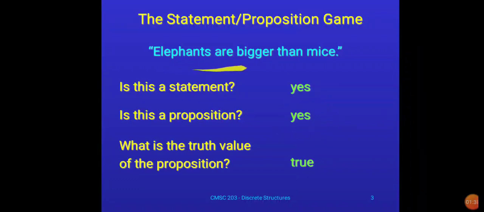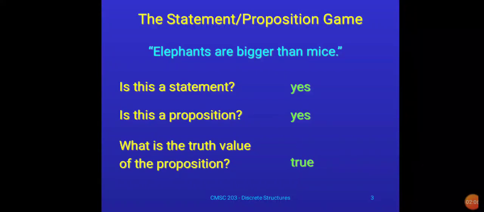Why is this statement a proposition? Because its answer will be either true or false. The value of this statement is either true or false, and here the value of this statement is true, because we know that elephants are bigger than mice.